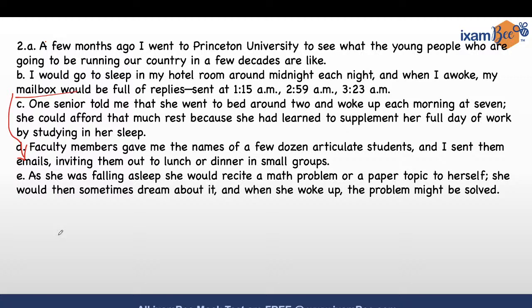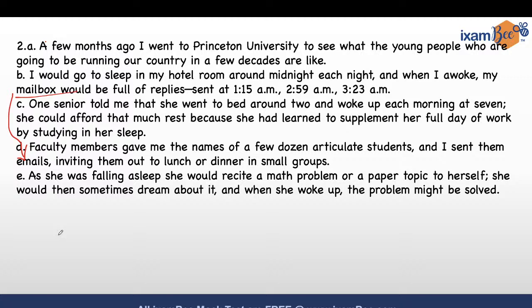So I would go to sleep in my hotel room around midnight each night, and when I awoke, my mailbox would be full of replies sent at 1:15 a.m., 2:59 a.m., 3:23 a.m. So they are working all night. Now we are sorted with 3 sentences, right? We are done. Now we have 2 more sentences to go.